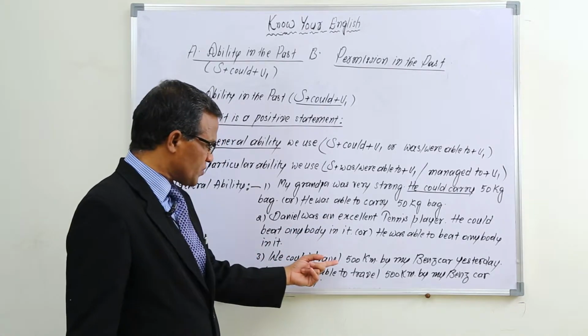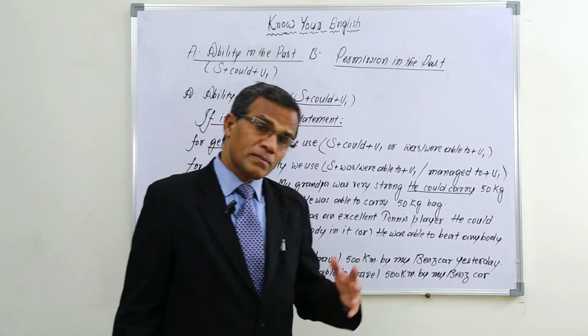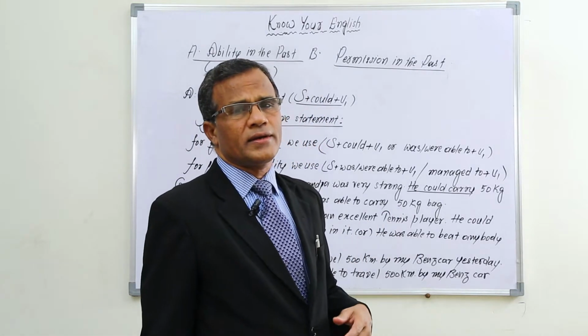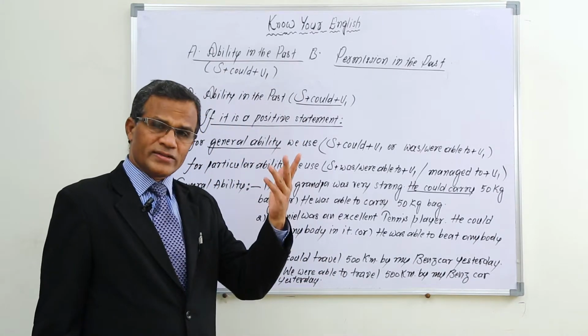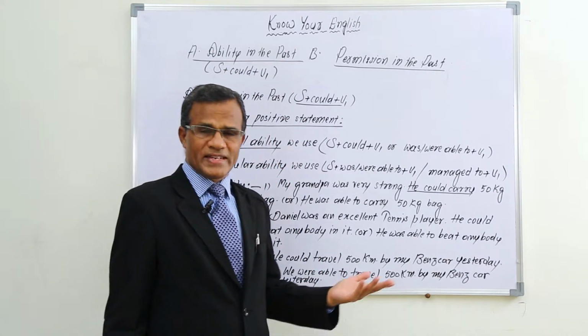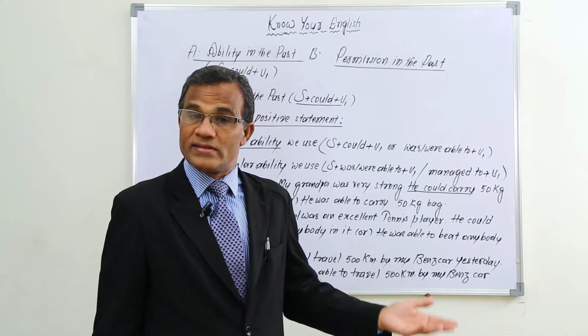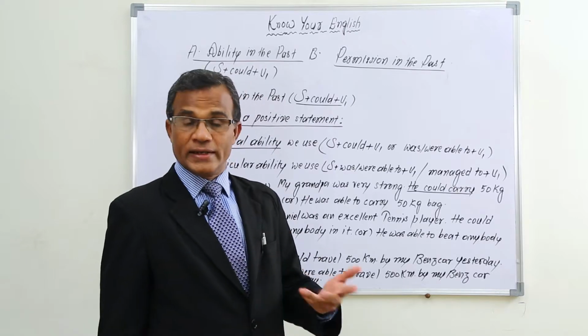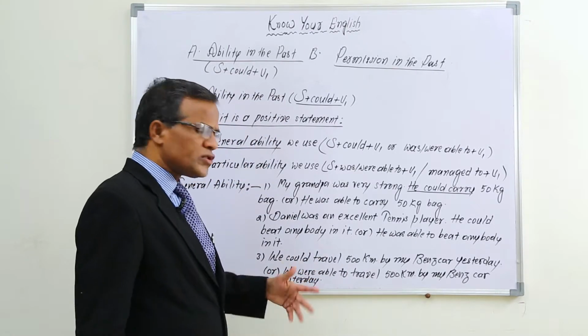Now next, we could travel 500 kilometers by Benz car yesterday. Traveling by Benz car was general, to travel some thousands of kilometers also by Benz car. It was not a particular ability of the car or of the people traveling by it. So it is general.